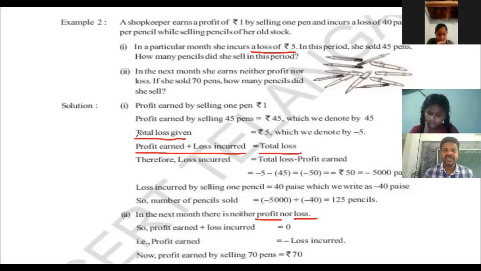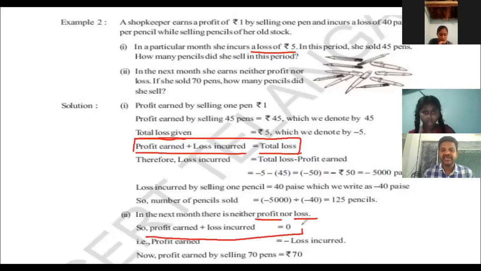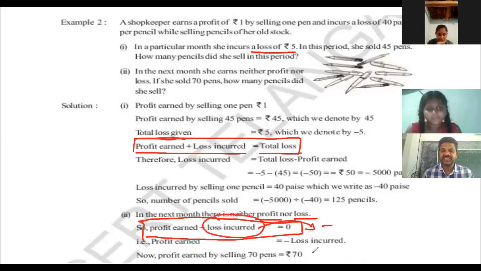But now there is no loss and no profit, so we can write profit earned plus loss incurred is equal to 0. Therefore loss incurred equals 0 minus profit earned.